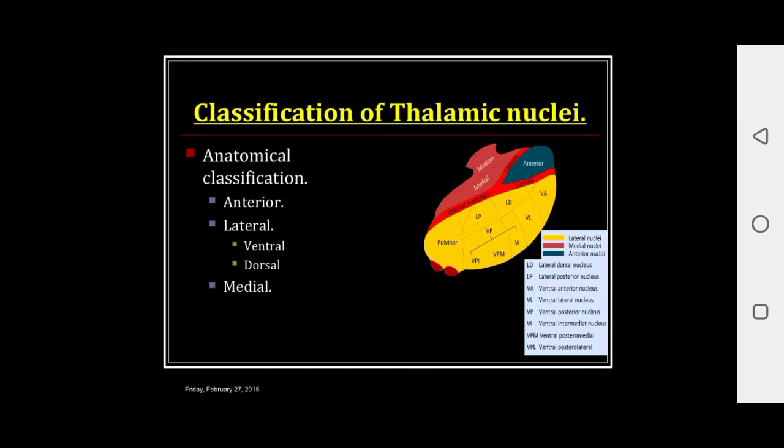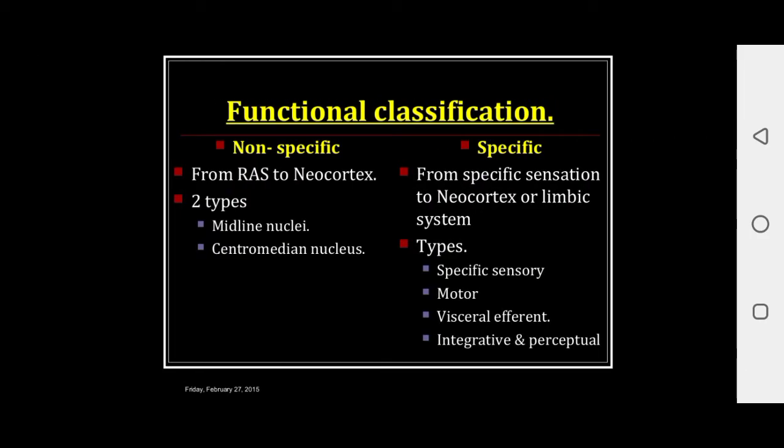So this is the major classification of the nuclei. You have to look at this picture carefully and remember it. Come to the functional classification. In functional classification, there are two types: non-specific and specific.